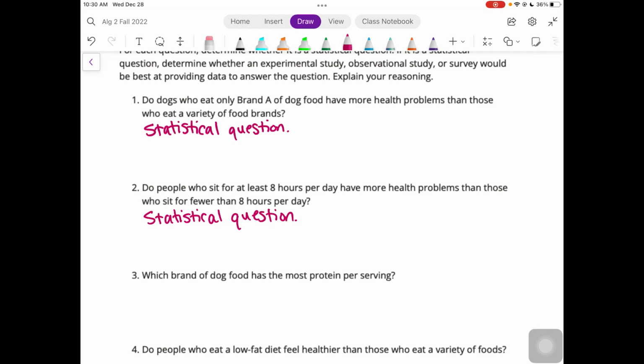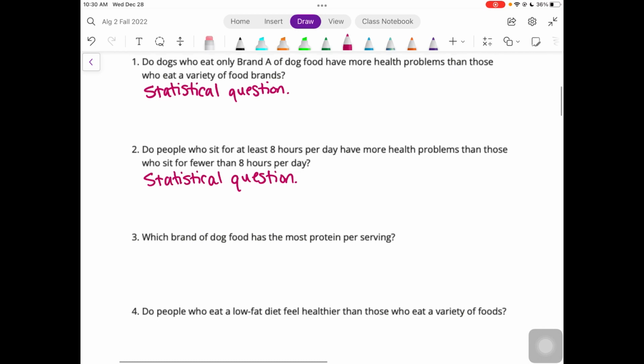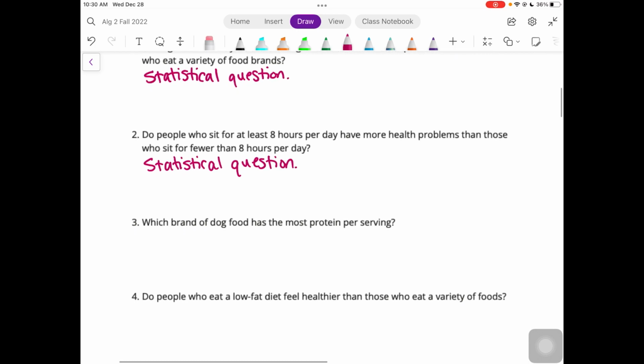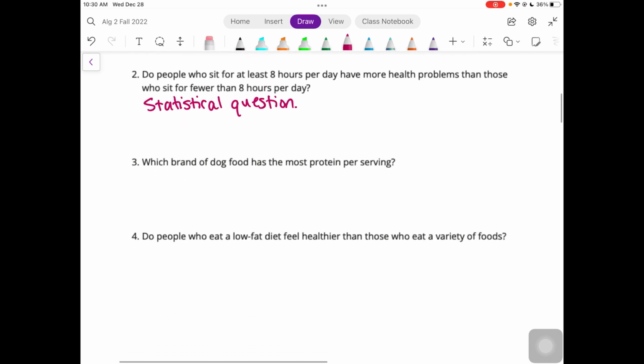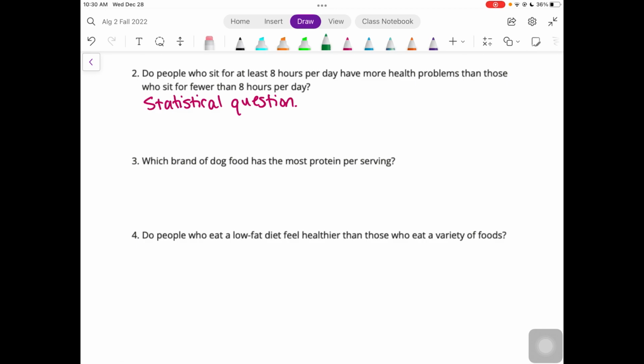Number 3, which brand of dog food has the most protein per serving? That is not a statistical question. All you have to do is look at the nutrition facts and get your answer. So you're not comparing two things. That's just factual information. So that is non-statistical.